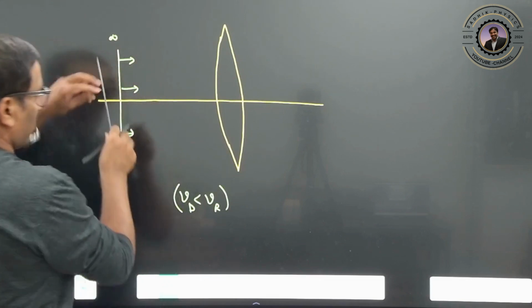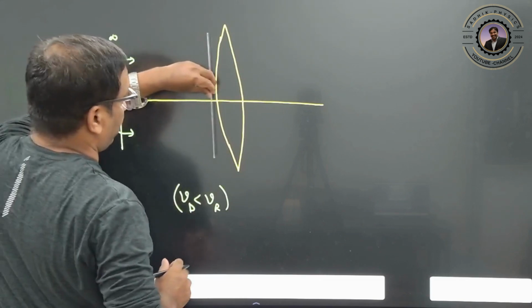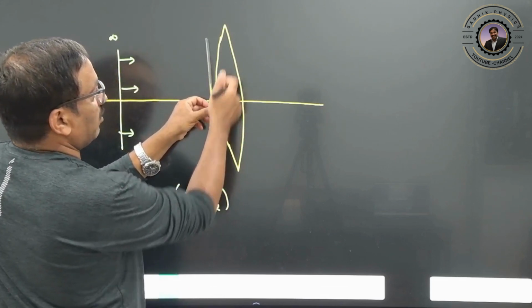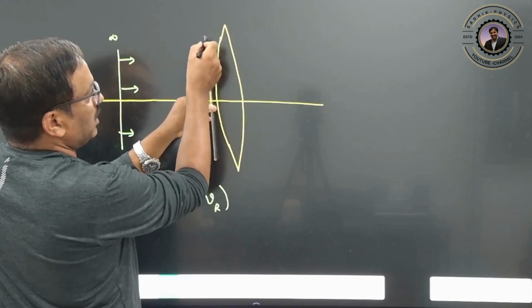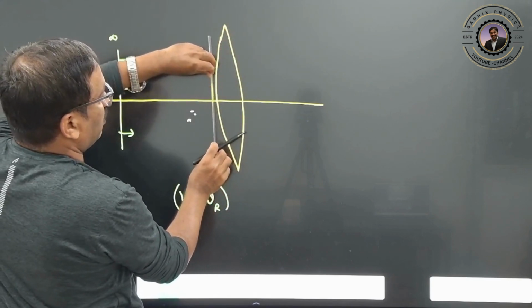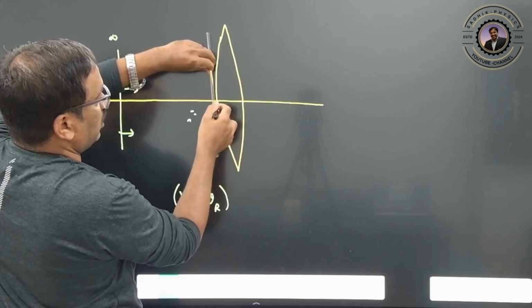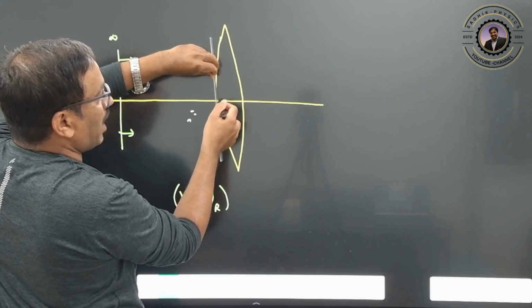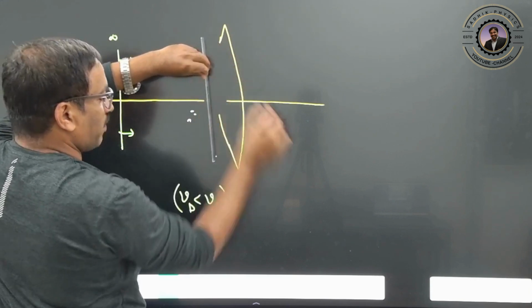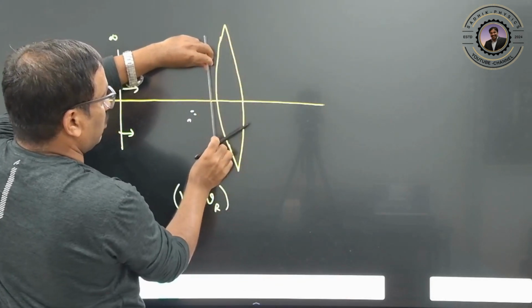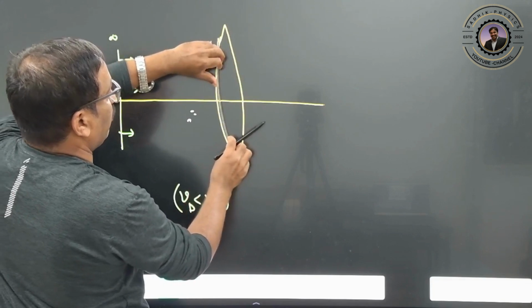Now what will happen? Suppose this part is coming here first. Once it is coming here first, this is incident first, you try to observe, this is in the air, this is in the air, clear? So what will happen now? This part is entering first, and when it is entering, the speed of this part is decreasing, while the speed of this part is larger because it is in the air. You understand, no? So once it has entered, it will be able to bend.